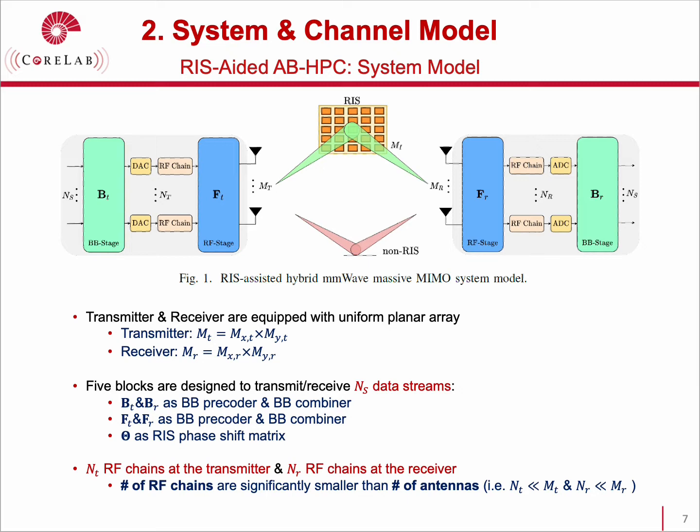For the proposed scheme, we need to design 5 blocks to transmit or receive NS data streams as shown here: BT, FD, FR, BR, and the RIS phase shift matrix phi. In order to connect these baseband and RF stages, we need to place NT and NR RF chains at the transmitter and the receiver respectively. It should be noted that the number of RF chains is significantly smaller than the number of antennas as shown here.